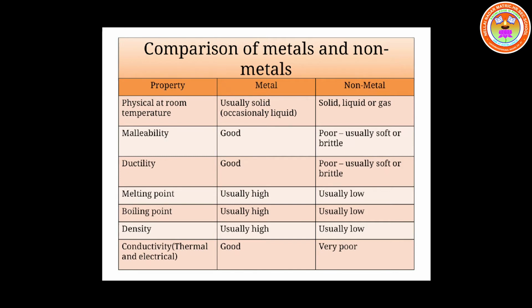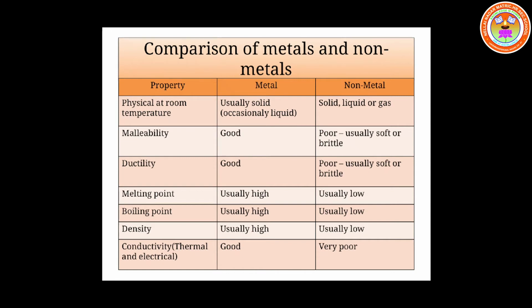So children, metals are malleable. They can be made into sheets. But the non-metals are non-malleable. They cannot be made into sheets. Ductility. The next property is ductility. Metals are ductile in nature. Metals can be made into thin wires. That property is called ductility.